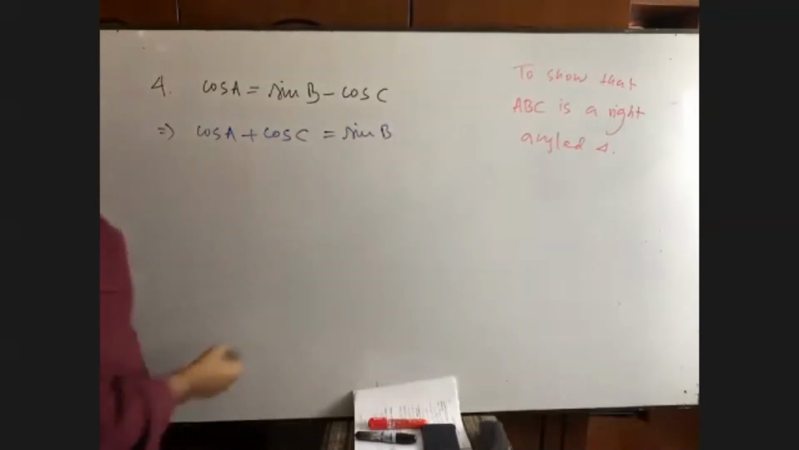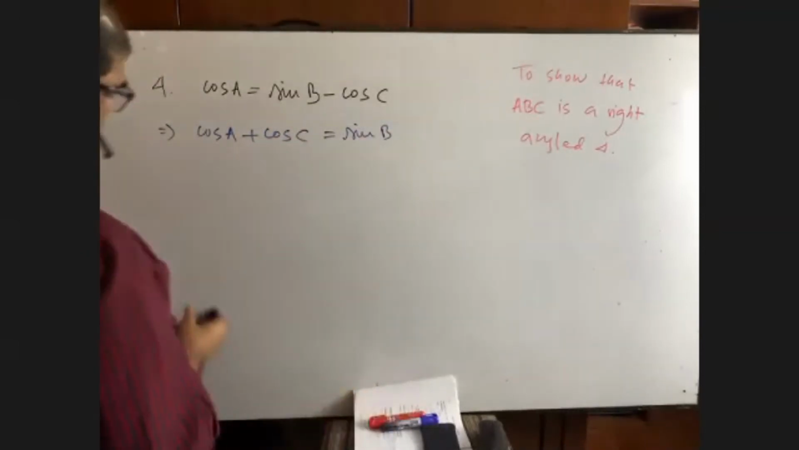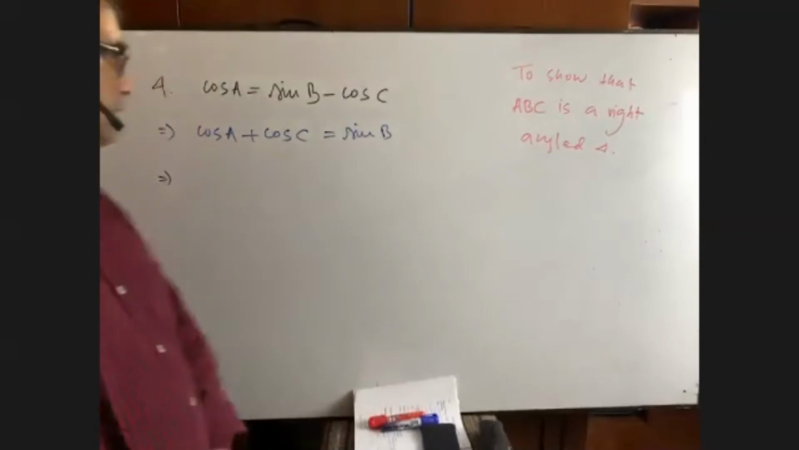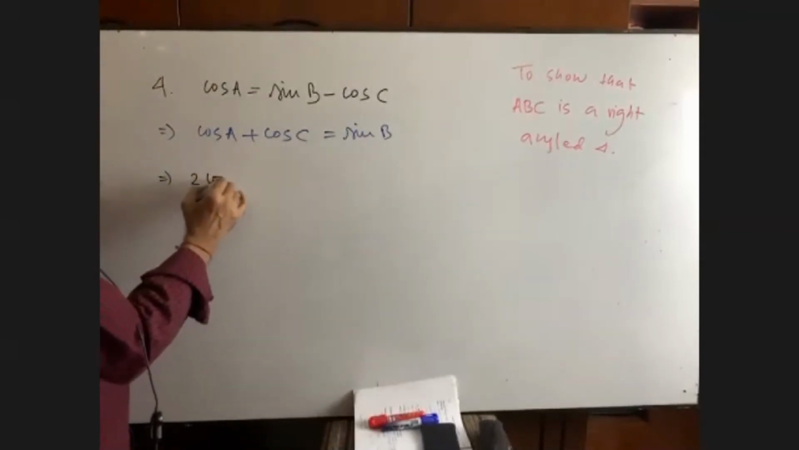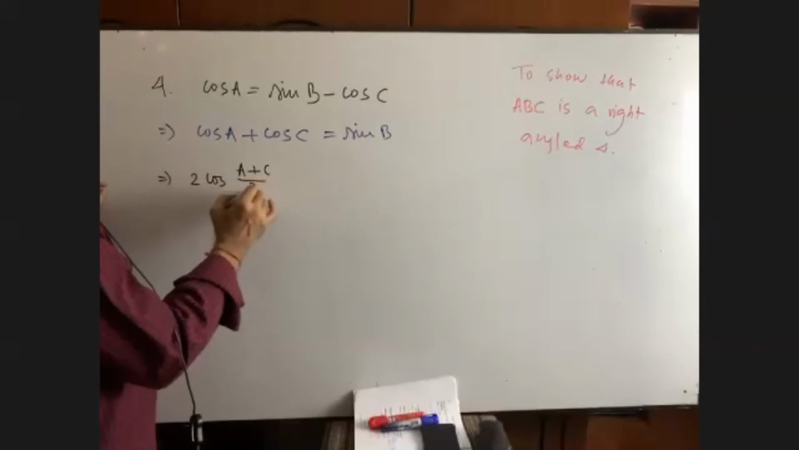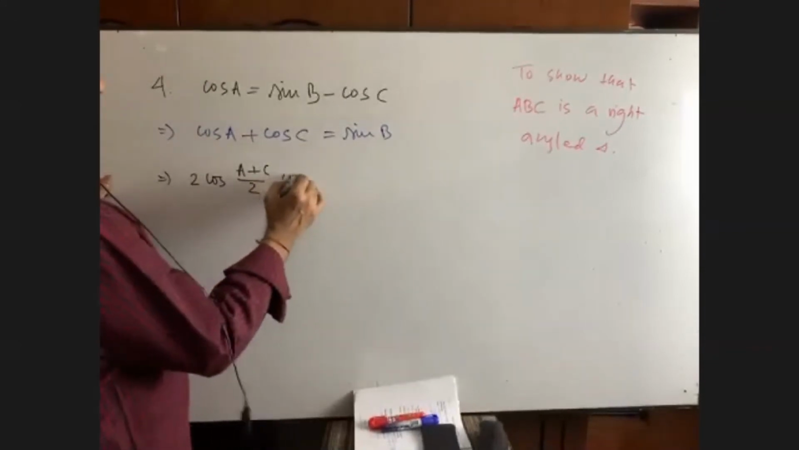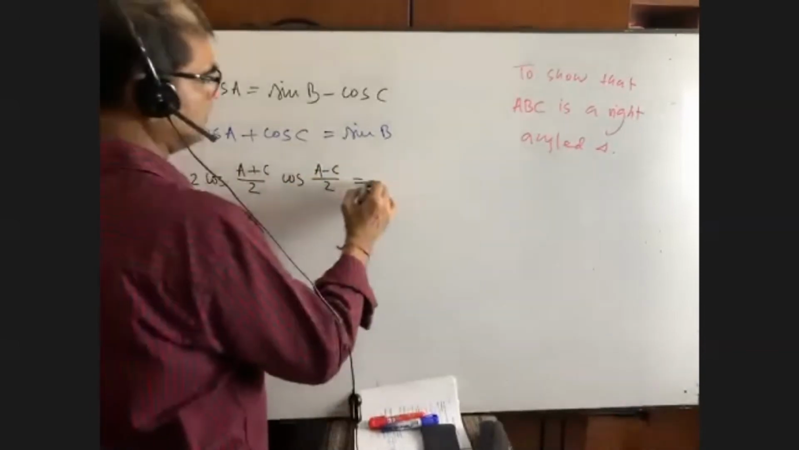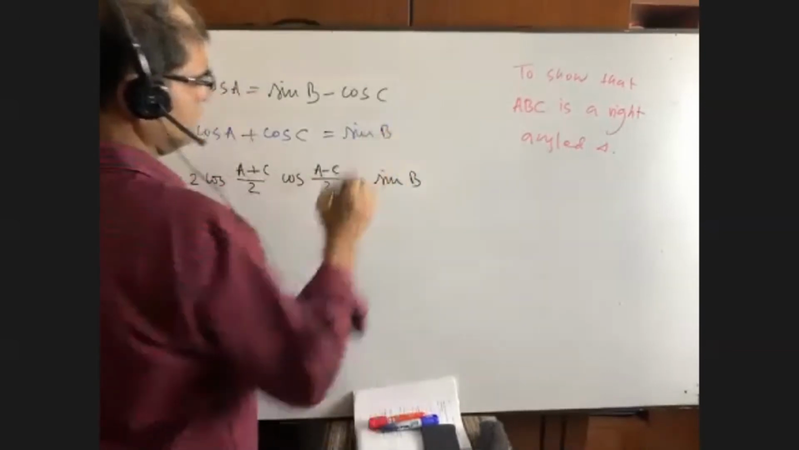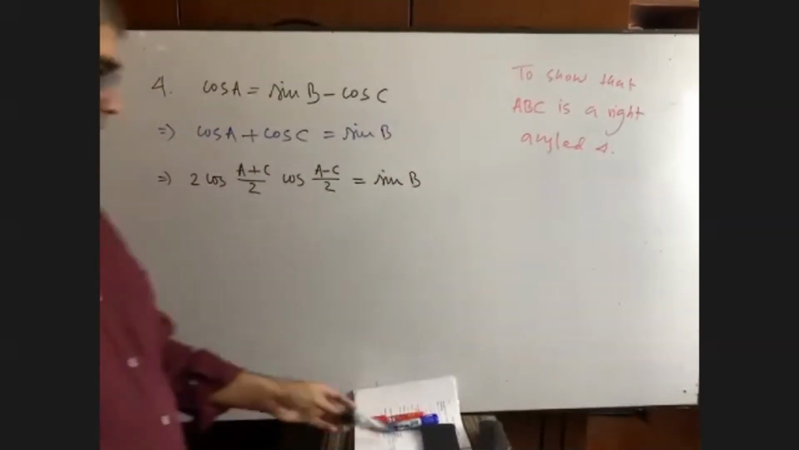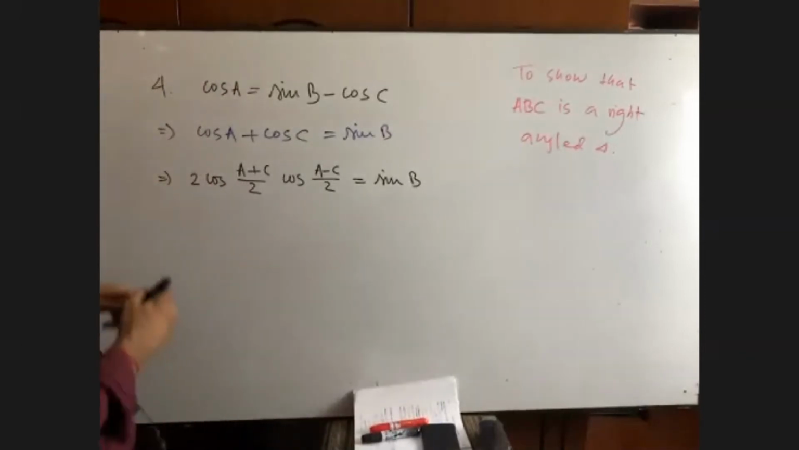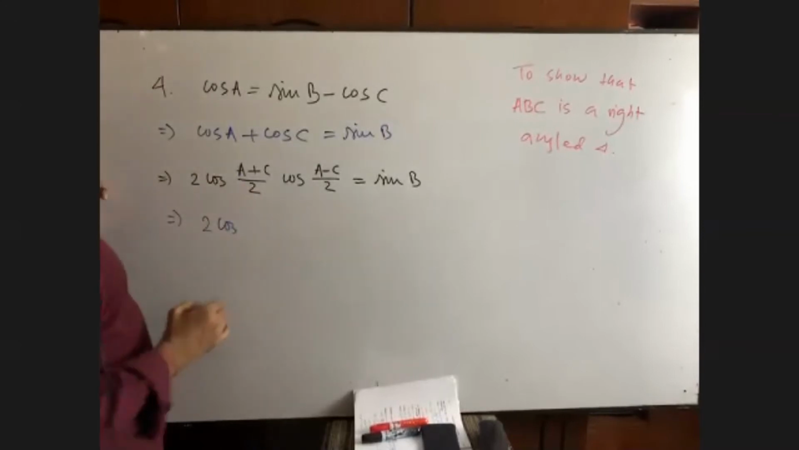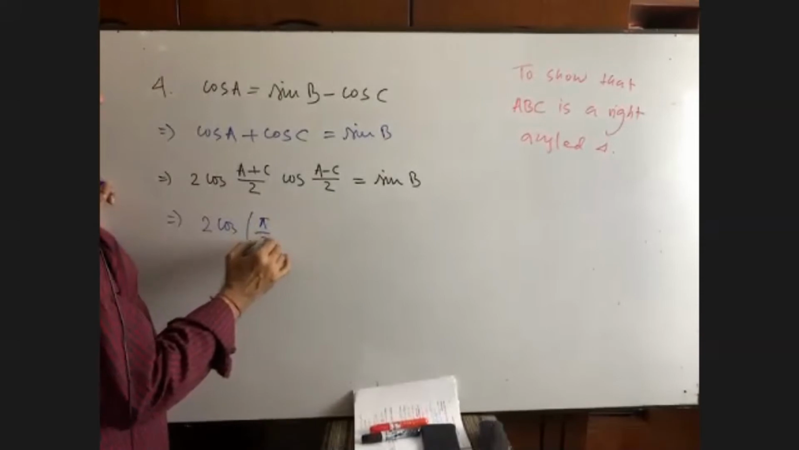Can you do it? Please talk to me. Yes, sir. Now, left hand side formula, cos C plus cos D. Okay, let me know. 2 cosine C plus D by 2, then cosine C minus D by 2, is equal to sine B. Now you see here, 2 cosine, what is A plus C by 2? Pi by 2 minus B by 2.